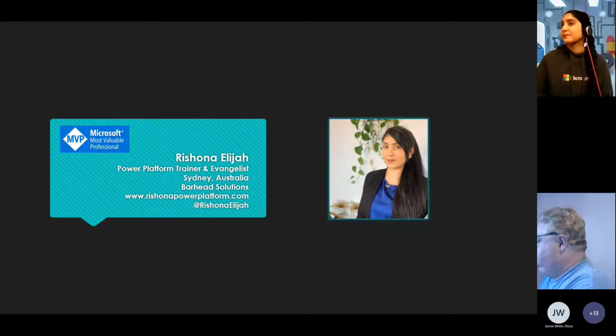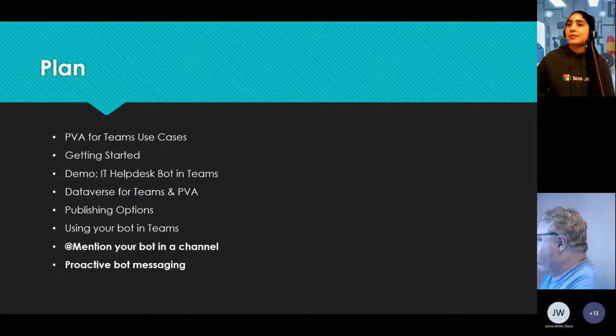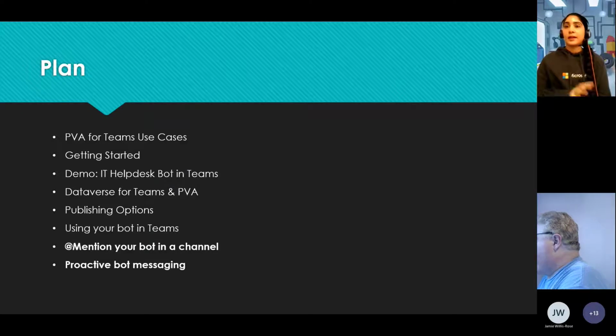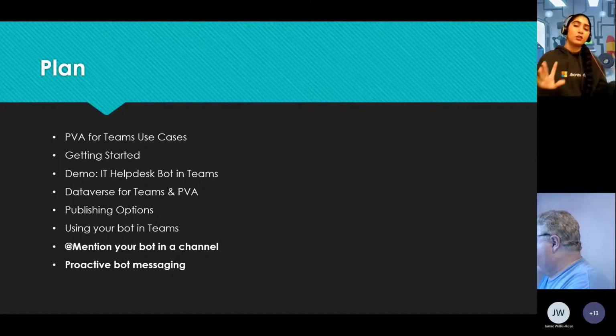Let's get stuck into it then. The plan for today is I'll start off by talking through some ideas and use cases for where you might want to consider using PVA within Teams. Then how we get started with the app, and I'll do a demo of a bot that I've built and using it with Dataverse for Teams, the different ways you can publish it out, and also a few newer features. I think they came around at the start of the year, where you can mention your bot in a channel to talk to it there, and also proactive bot messaging.